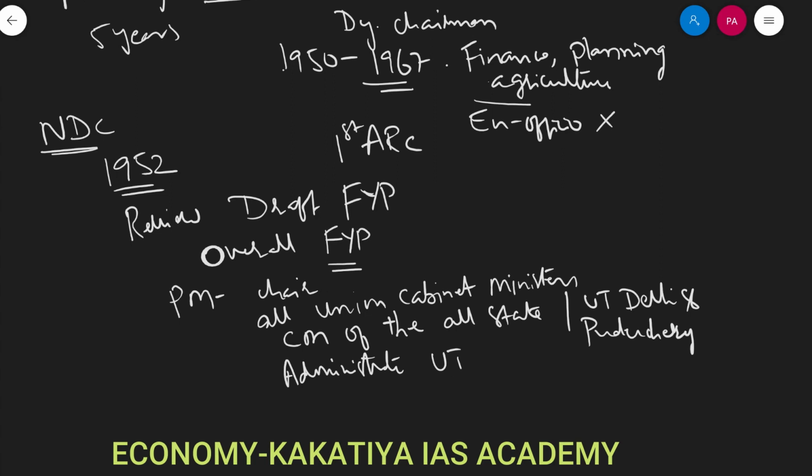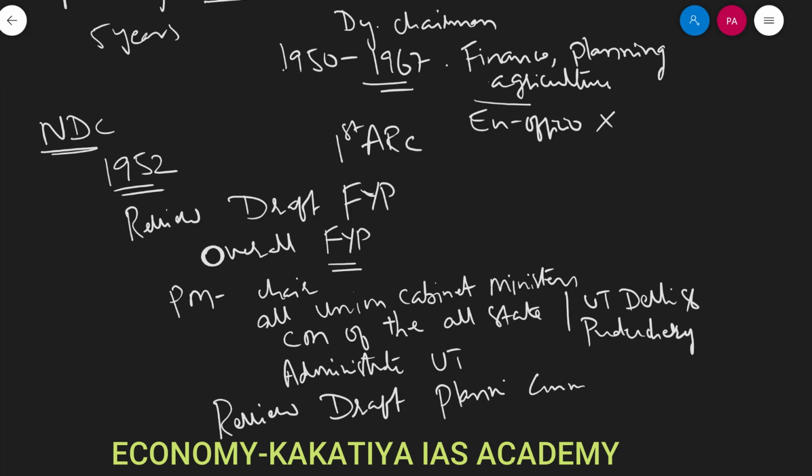The purpose of NDC is to review the plans prepared by Planning Commission, reviewing of draft plans prepared by Planning Commission, right? So that is the duty of NDC, and it is after review by the NDC that the 5-year plans are accepted and finalized as 5-year plans.